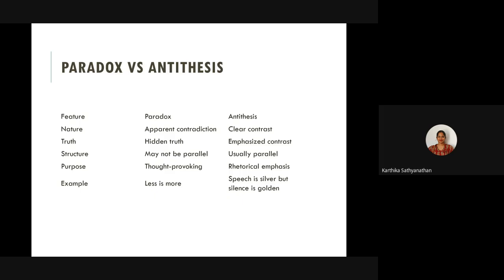For the practice, identify the figure of speech. The first one is: the wind whispered through the trees. What is it? Ma'am, personification. Helpful. Personification. Anybody else with anything else?